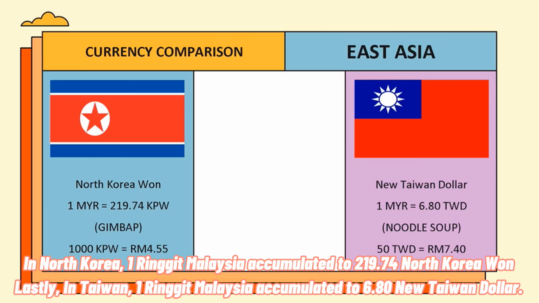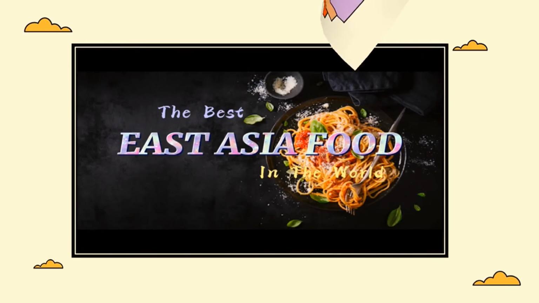In North Korea, 1 ringgit Malaysia accumulated to 219.74 North Korean won. Lastly, in Taiwan, 1 ringgit Malaysia accumulated to 6.80 new Taiwan dollars.